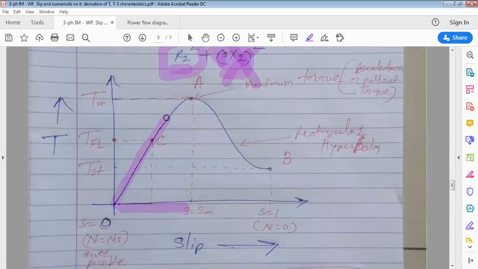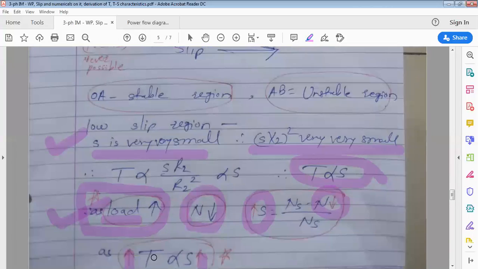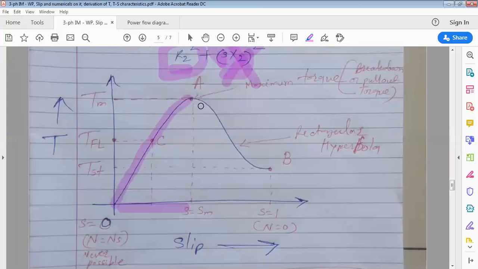That's why you will get a graph like this. In the low slip region, as you go on increasing load on the motor, speed decreases, slip increases, and torque produced by the motor increases, linearly increasing. Then it reaches the maximum. Beyond this point, if you further load the three-phase induction motor, next is the high slip region.